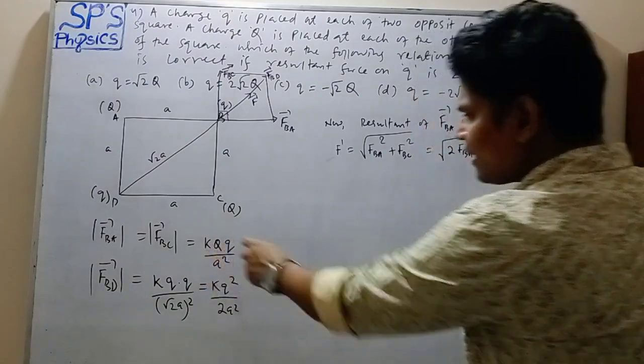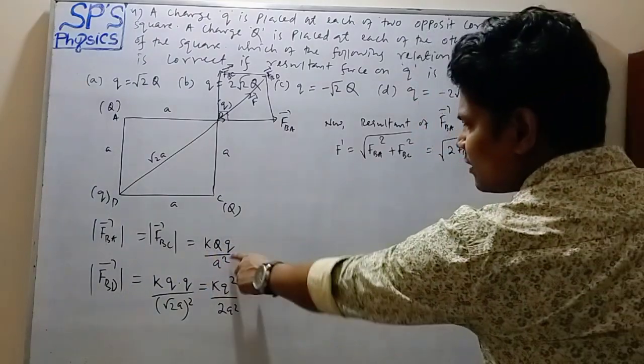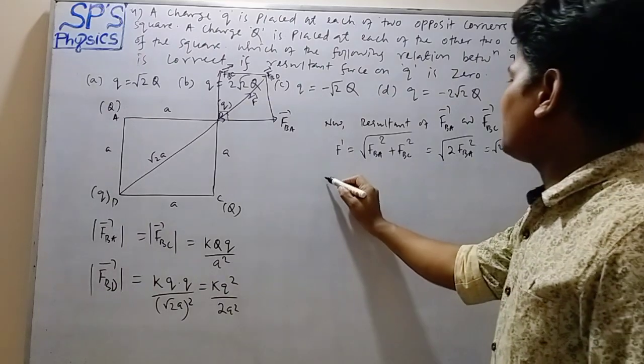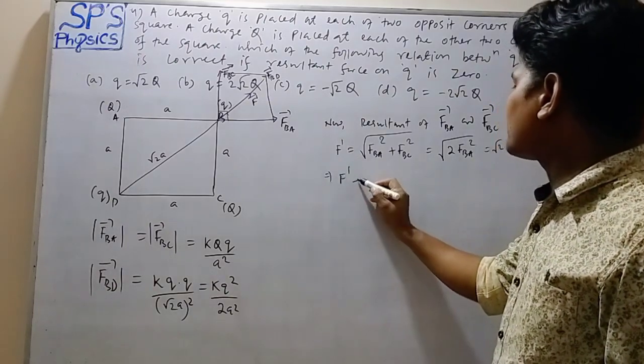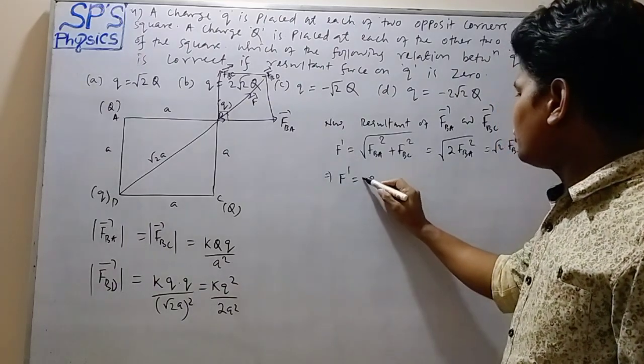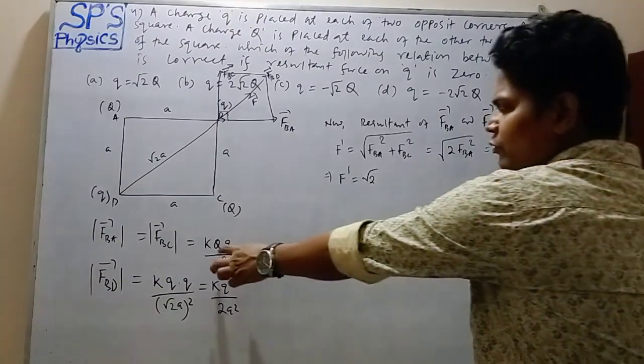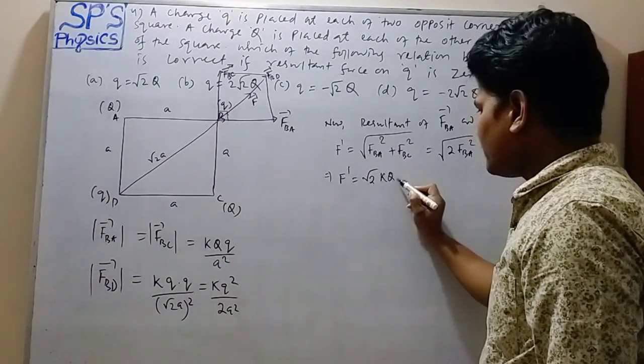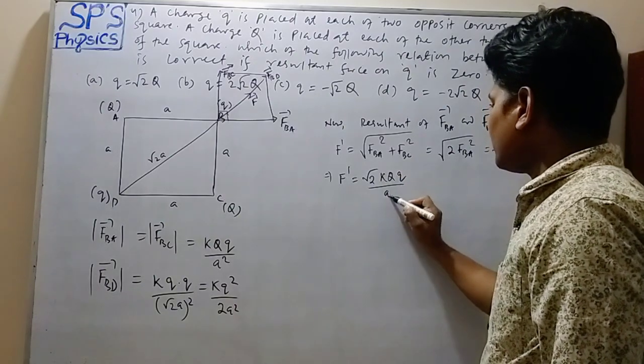FBA is K Q, capital Q, small q upon A square. So F dash equals root 2 K capital Q small q upon A square.